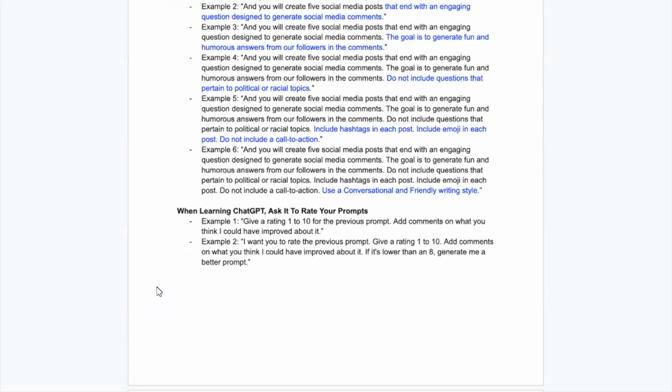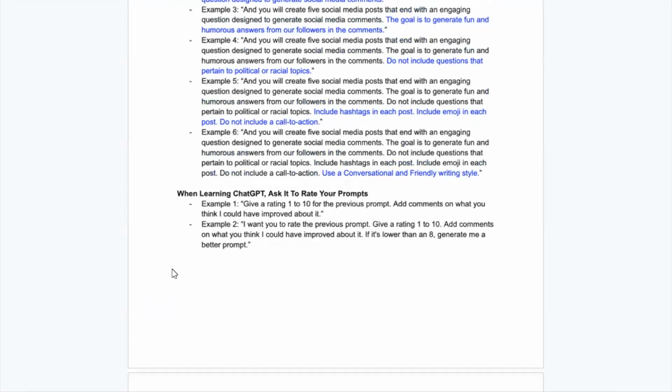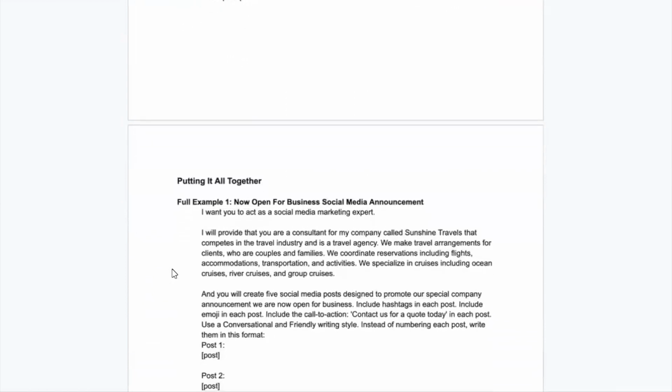So give a rating to your prompt. You can say rating from 1 to 10, add comments on what you think I could have improved. This is another example of how you can ask it to rate your prompts as well. Again, this document is included in the description below. So let's put it all together.